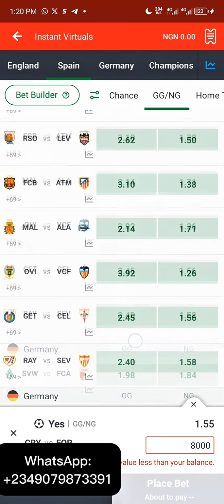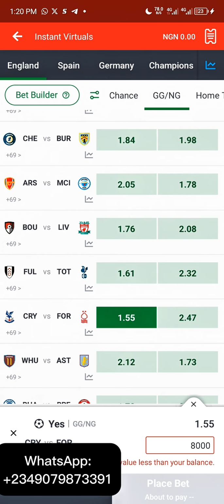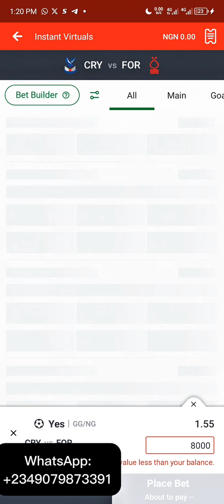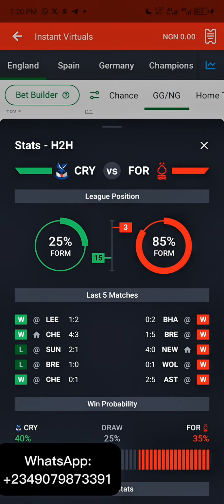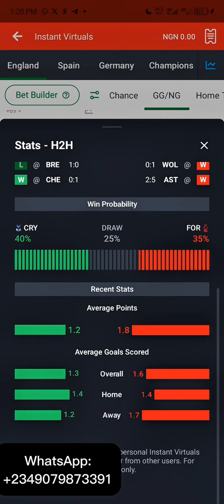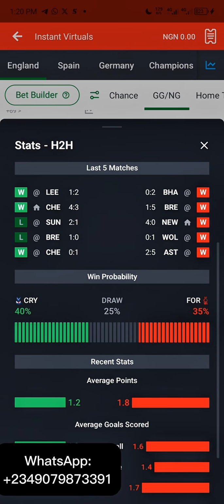So we're just going to go over to the next step, which I'm going to be revealing to you right now. Sorry for that. After you've gone through this whole process, you go over to the statistics section, and on this statistics section, you check their form and see if they are doing well. Now you see that they are actually doing well in this one.